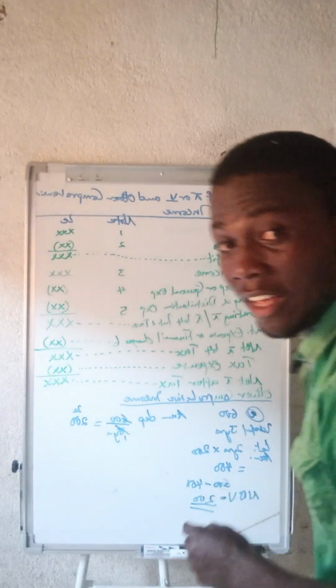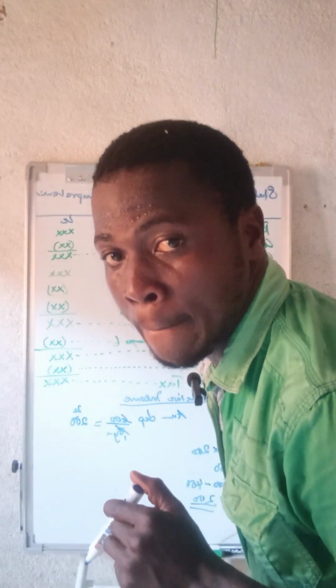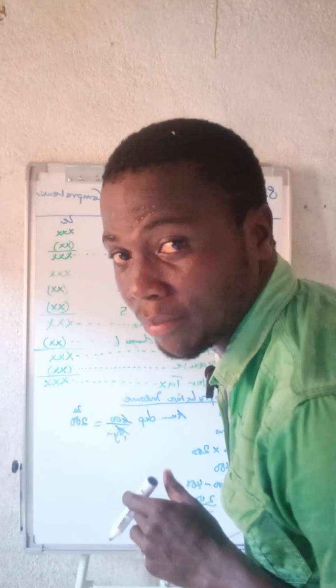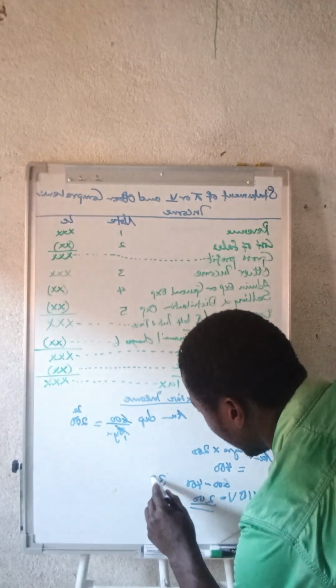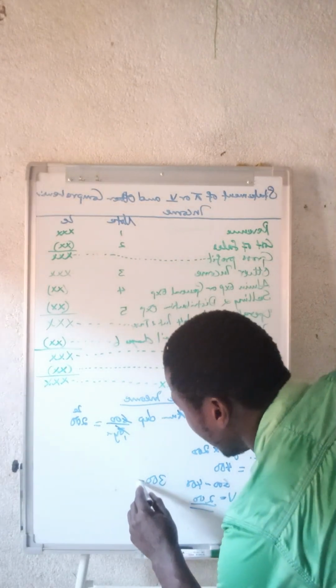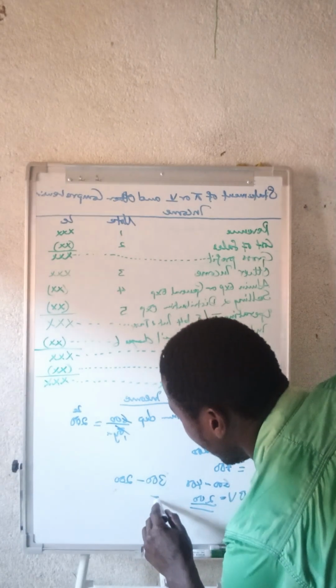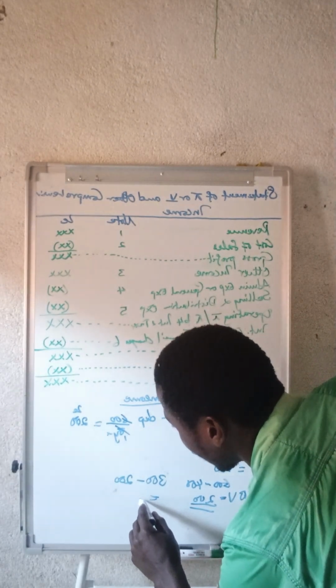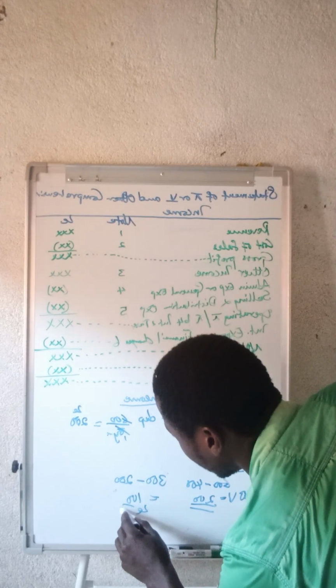Now let's say the asset was sold at 300. So now you less the 200 from 300. So now the profit is 100 leons.